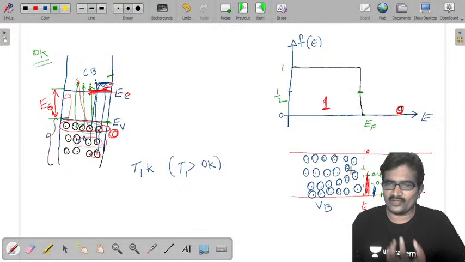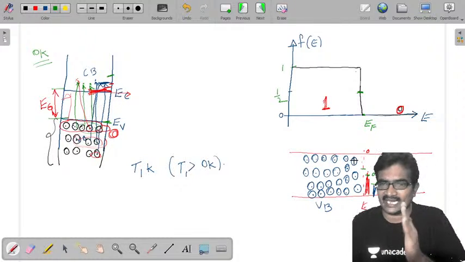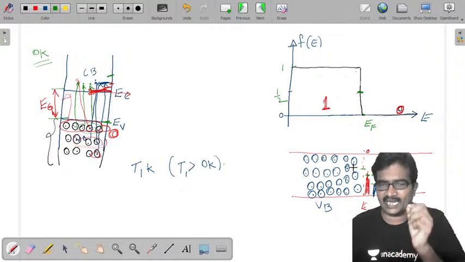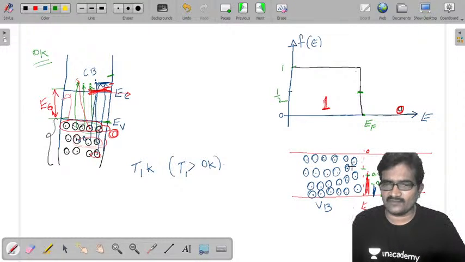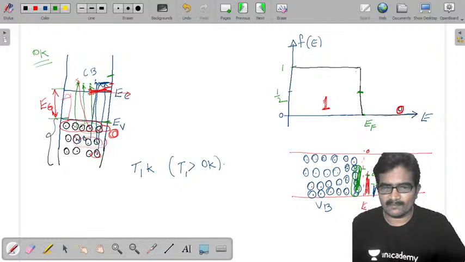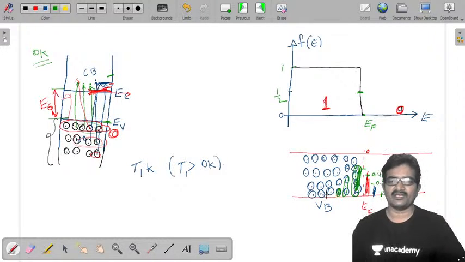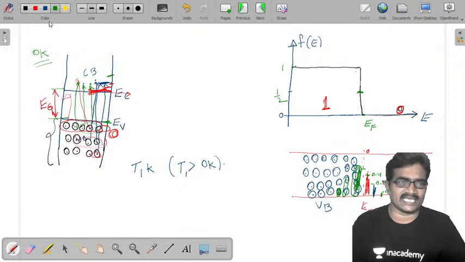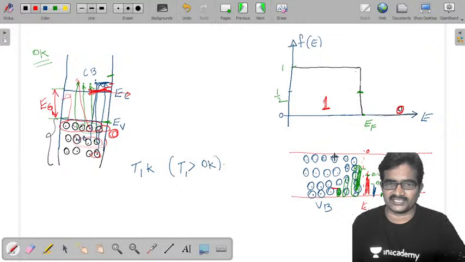The same way, if you go to the vacant energy levels, here most of the covalent bonds will break, close to here. Most of the covalent bonds will break. Let us take this much number of covalent bonds breaking here, and here this much, and here this much. See, this much is breaking. That means this much is occupying.